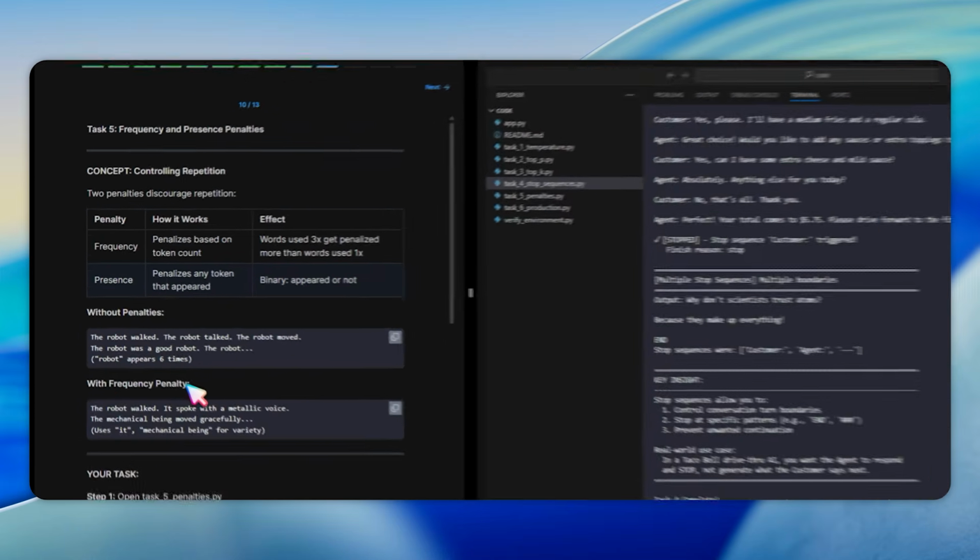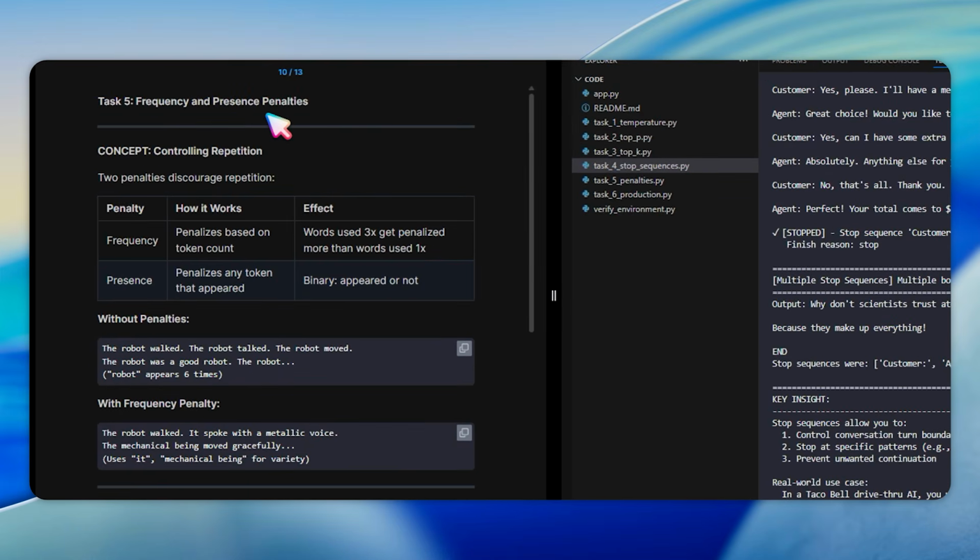Task 5 covers frequency and presence penalties. Open task 5 penalties.py. Two penalties discourage repetition. Frequency penalty penalizes based on how many times a token appeared. A word used 3 times gets penalized more than a word used only once. Presence penalty penalizes any token that appeared at all. It is binary, appeared or not.